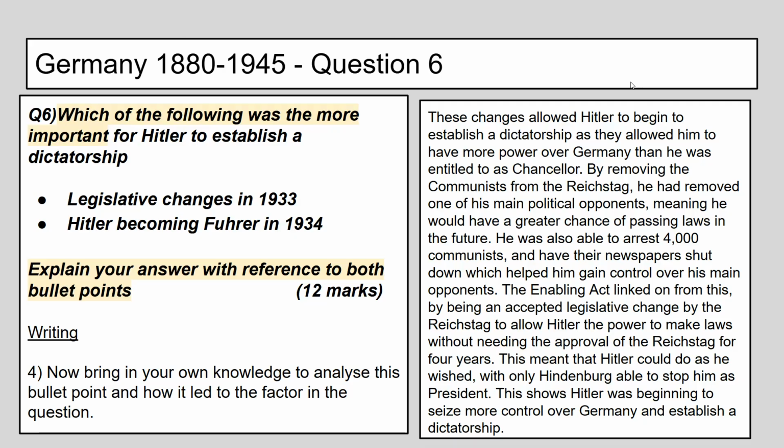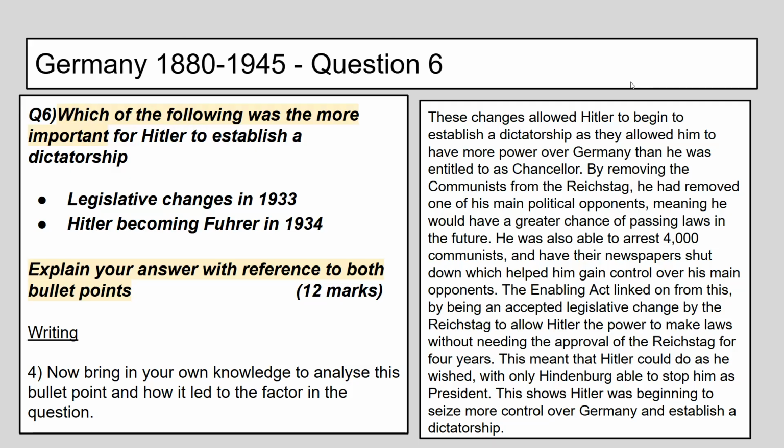He was also able to arrest 4,000 communists and have their newspapers shut down, which helped him gain control over his main opponents. The Enabling Act linked on from this by being an accepted legislative change by the Reichstag to allow Hitler the power to make laws without needing the approval of the Reichstag for 4 years. This meant that Hitler could do as he wished, with only Hindenburg able to stop him as president. And this showed Hitler was beginning to seize more control over Germany and establish a dictatorship.